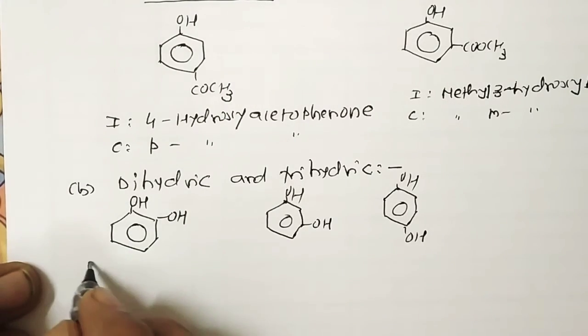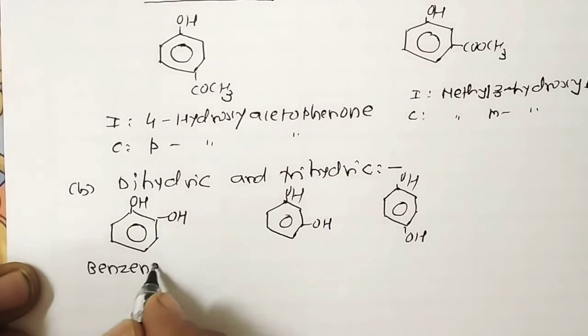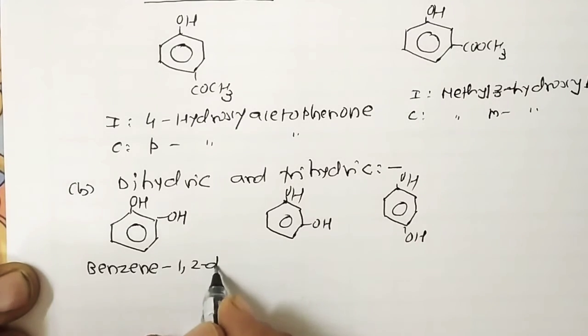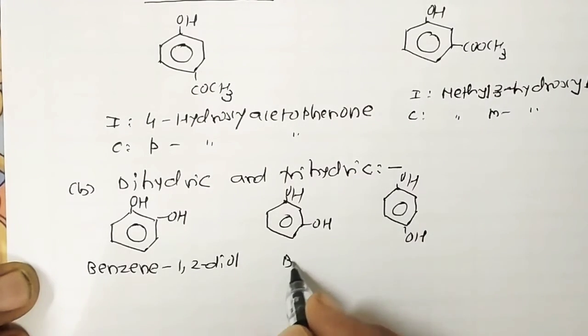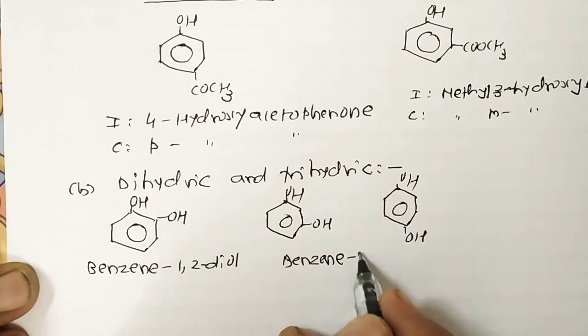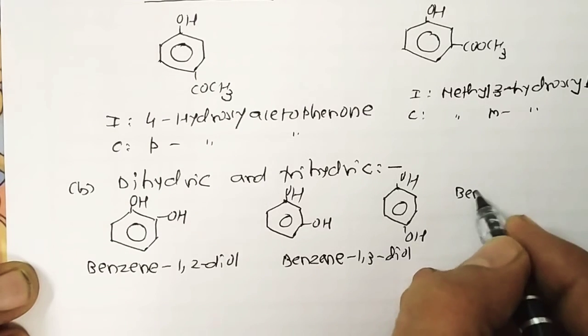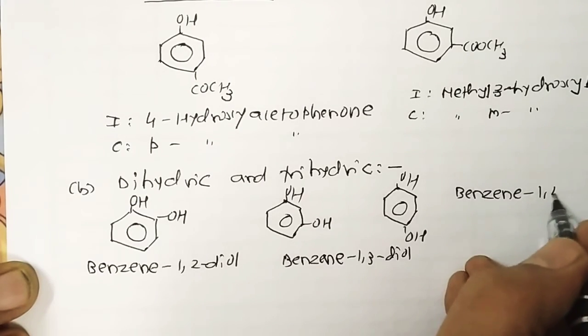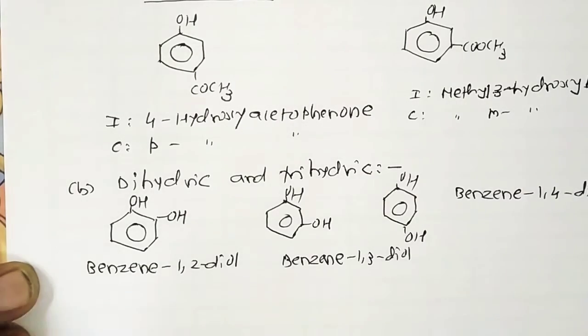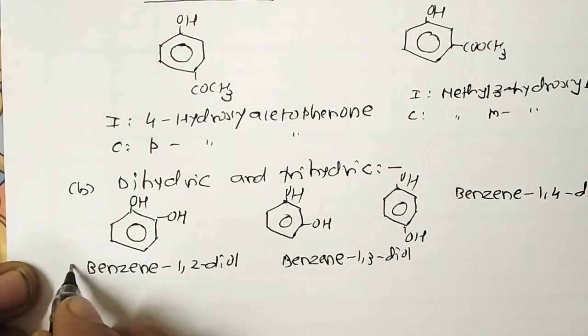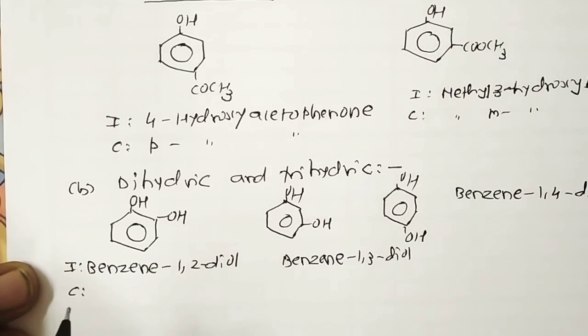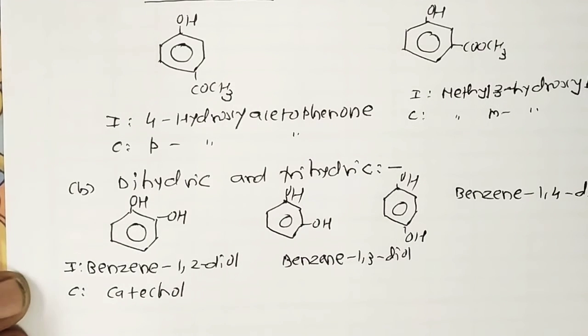The IUPAC name of this compound is benzene-1,2-diol. In the same way, benzene-1,3-diol, and the name of this compound is benzene-1,4-diol. But what about the common names? The first is called catechol, meaning two hydroxyl groups attached to a benzene ring at the ortho position.